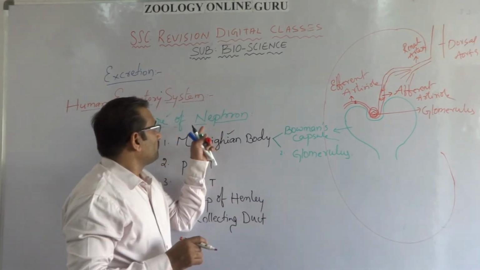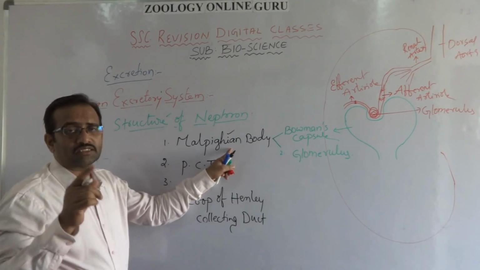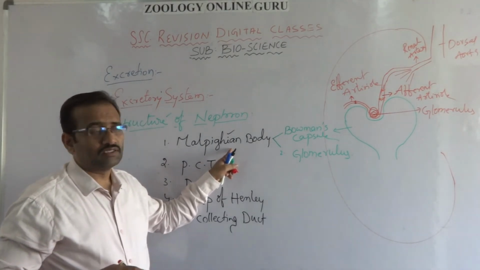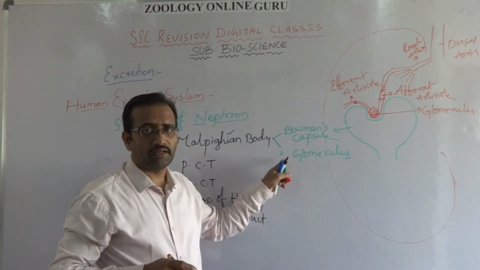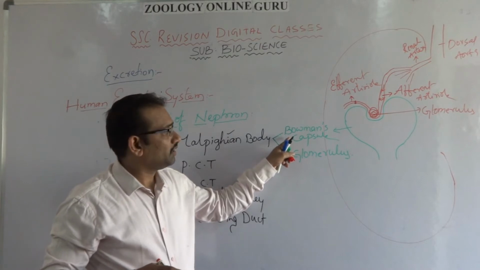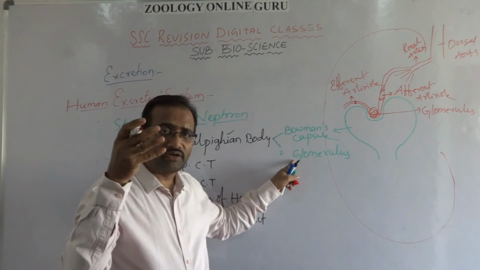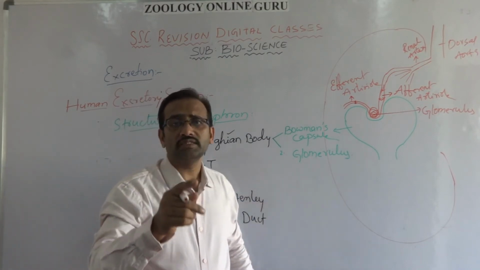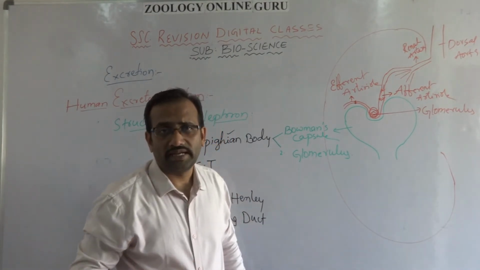So here in the nephron, the first part is called Malpighian body because the scientist Marcello Malpighi discovered it first. The Malpighian body contains two parts. The cup shape is called Bowman's capsule, and in that cup the red colored network of capillaries is called glomerulus. Glomerulus is the part where the blood filtration takes place.